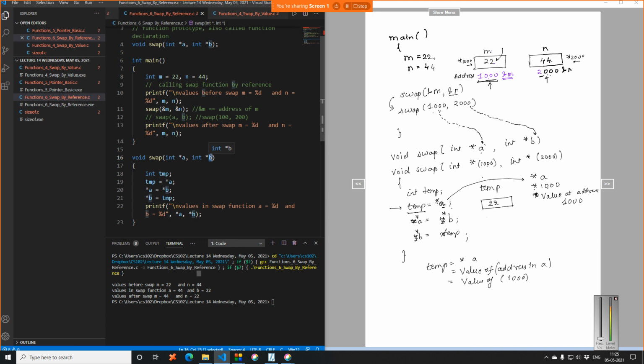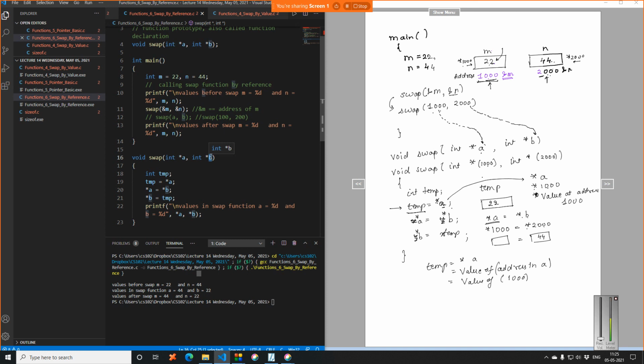Now I am saying star of a is equal to star of b. That means star of 1000 is equal to star of b. B had the value 2000. What is star of 1000? It is 22. But in the box representation, what is star of b? That is star of 2000, which is 44. And star of a basically represents this particular box.